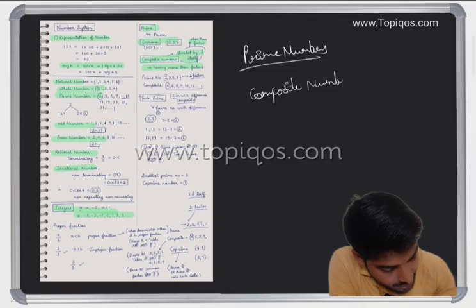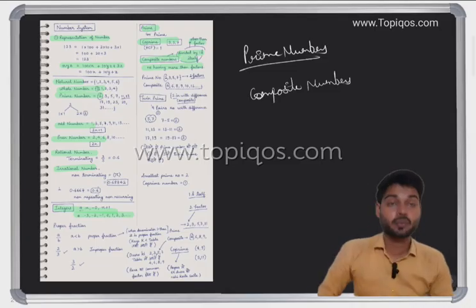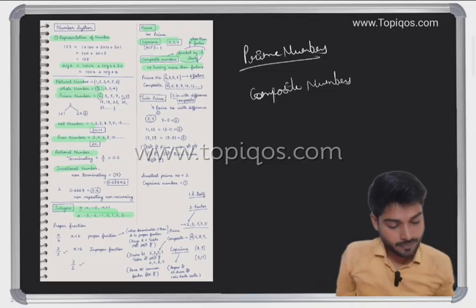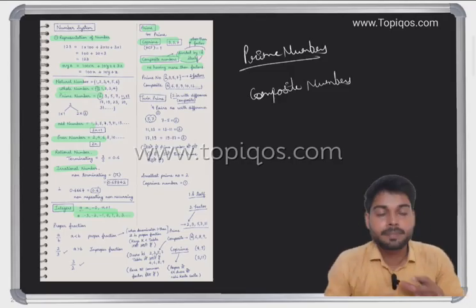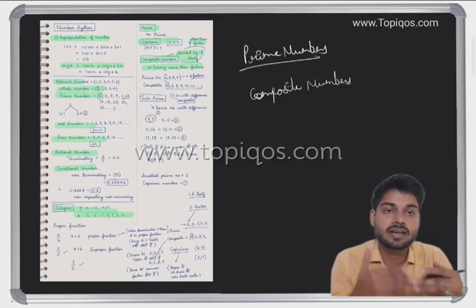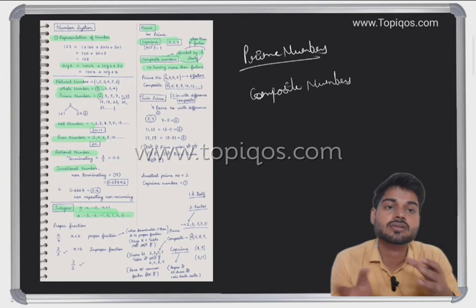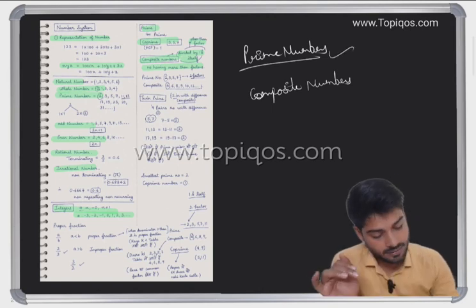Then we'll see what we mean by co-prime number, and we have twin prime. Okay, we'll see twin prime also. First, we'll see prime number. What do you mean by prime number? A prime number is a number which is divisible by itself, and also divisible by one. That is a prime number.